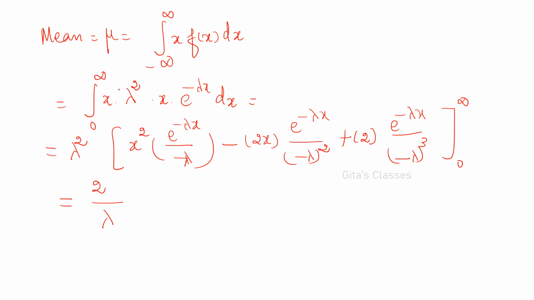And the mean mu, as we have done x into p of x in discrete, here you have to write x into f of x dx. This is the formula you have to remember.